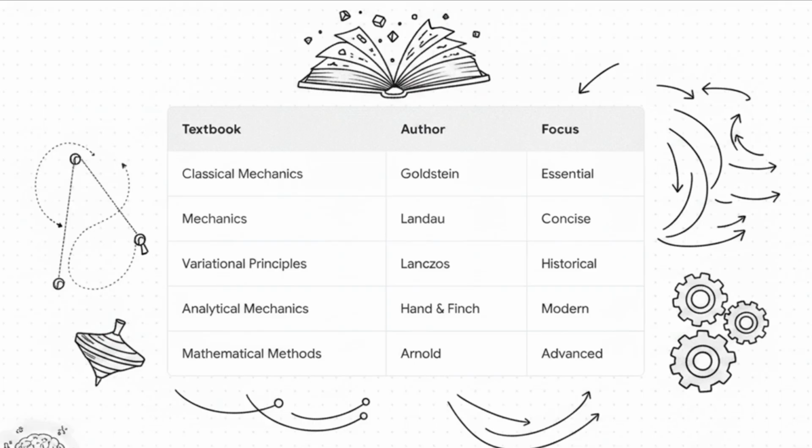If you're looking for a nice balance of the historical and philosophical development of these principles, Lanczos is your go-to. Hand and Finch offers a really beautiful modern take on analytical mechanics. And finally, if you want something highly advanced and rigorously mathematical, V.I. Arnold's text is absolutely unparalleled, though it might be pretty tough for absolute beginners.